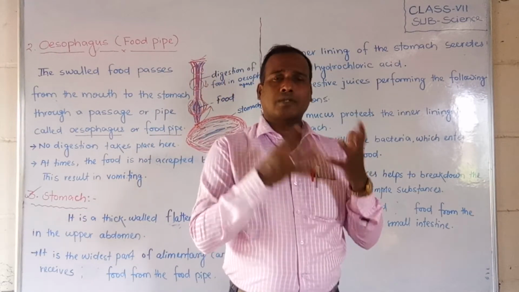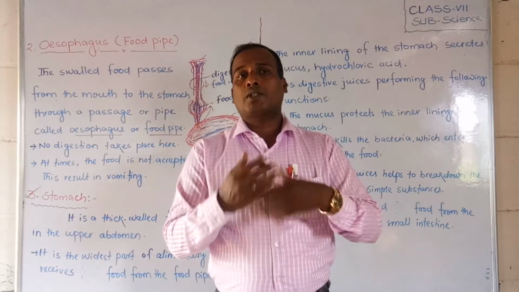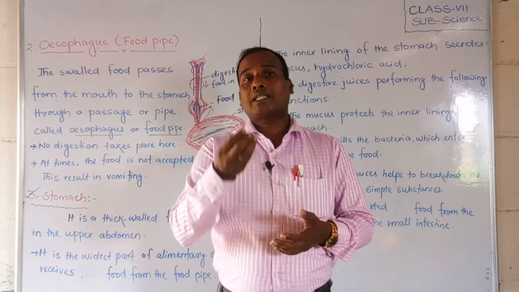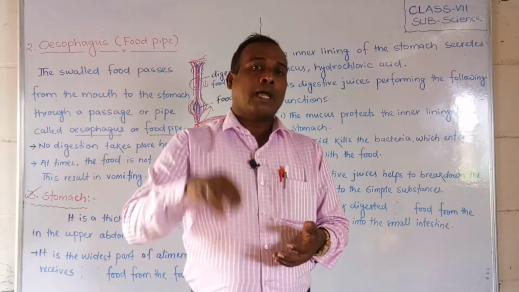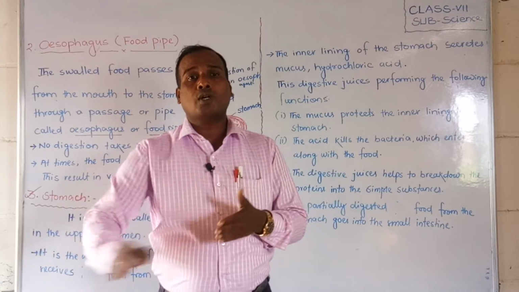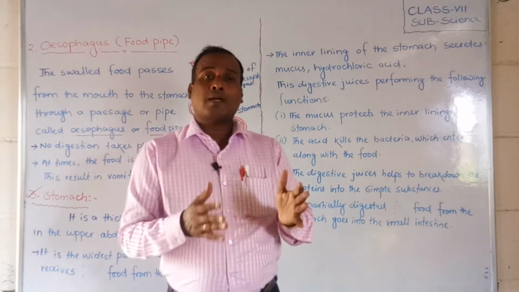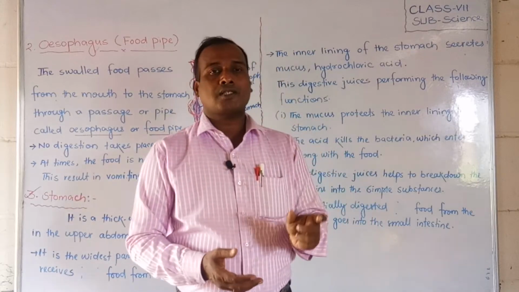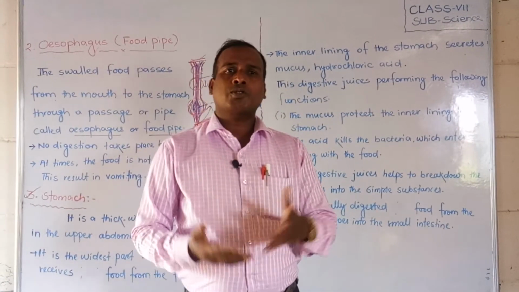Whenever we chew the food and swallow it, it goes through this pipe slowly and reaches the stomach. This pipe is called the esophagus.